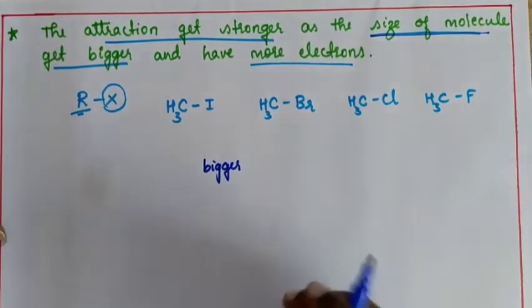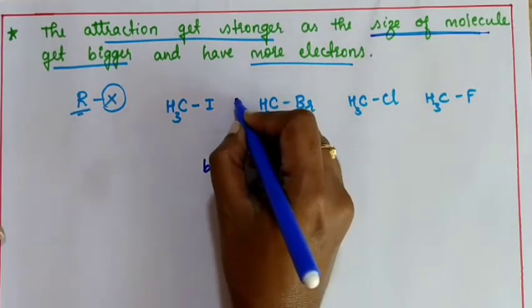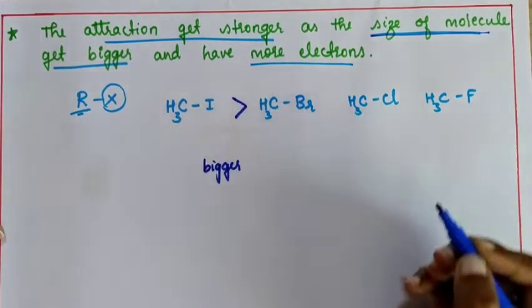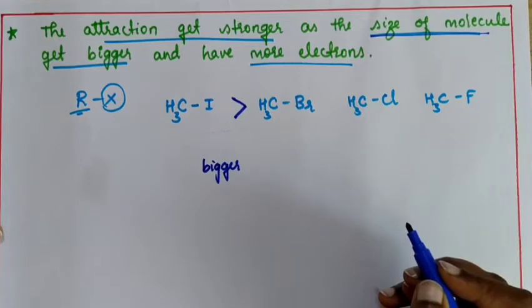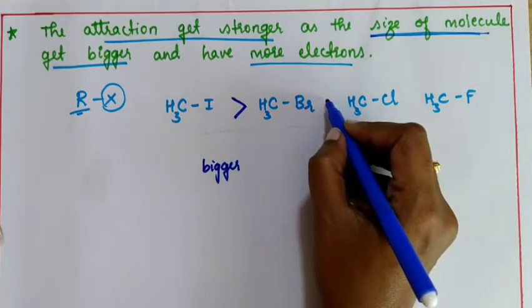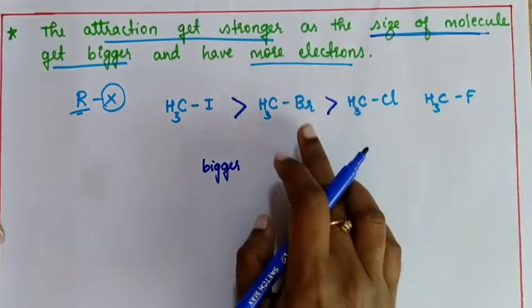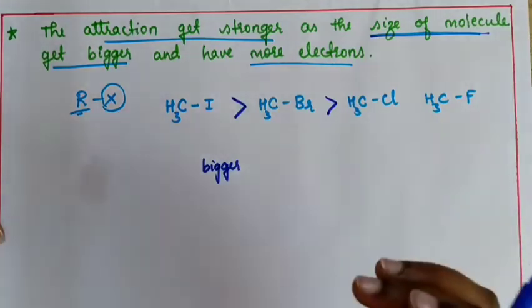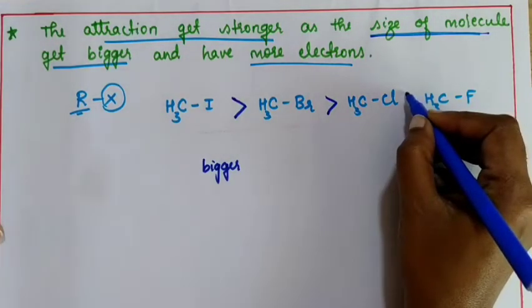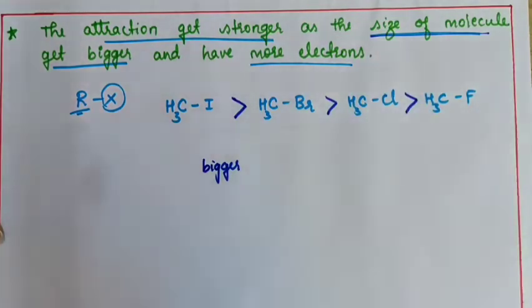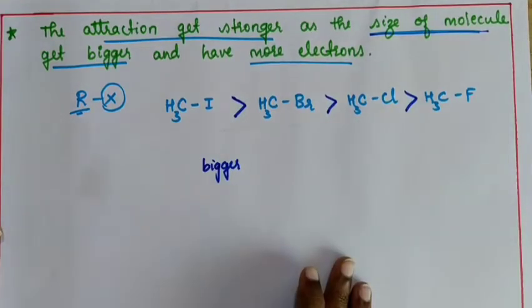So now what you can observe, this methyl iodide has greater boiling or melting point compared to this methyl bromide, which has even greater boiling point compared to CH3Cl, which is greater than CH3F. Understood?